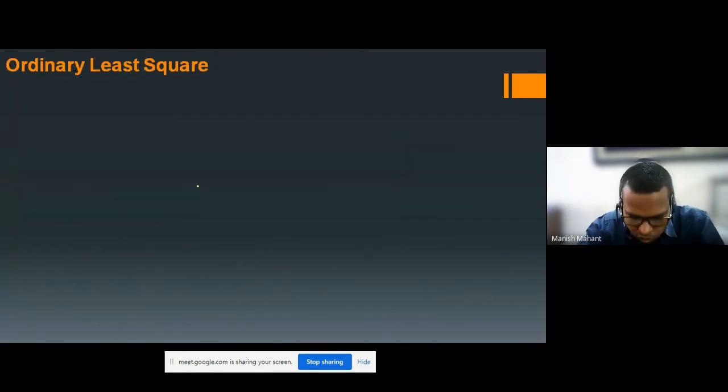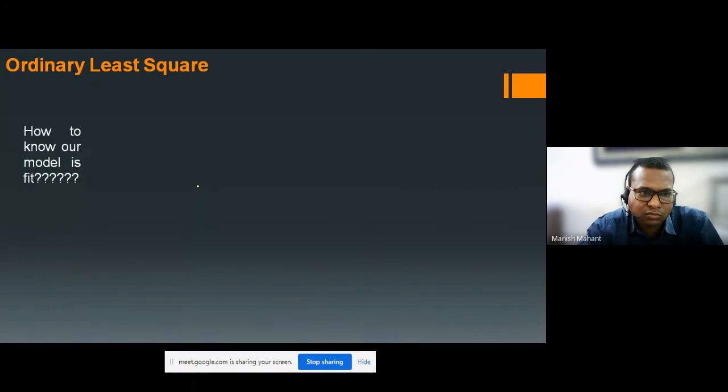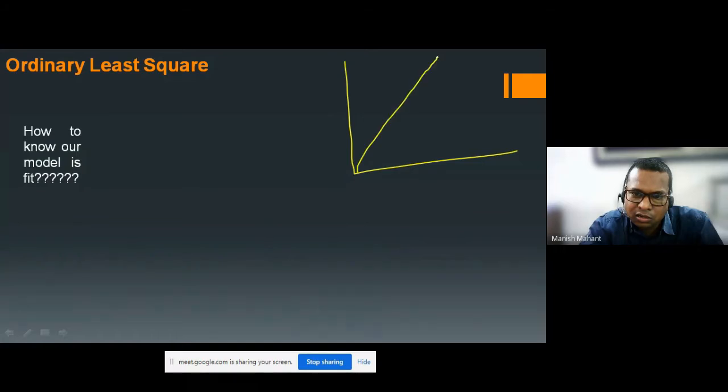So let's see what is ordinary least squares. How would you know that your model is fit? Let's see here. When we do some calculation, suppose your model came like this, and in another type of model, your graph is making like this. Suppose this is a, this is b, this is c. So how would you predict that your model is fit?